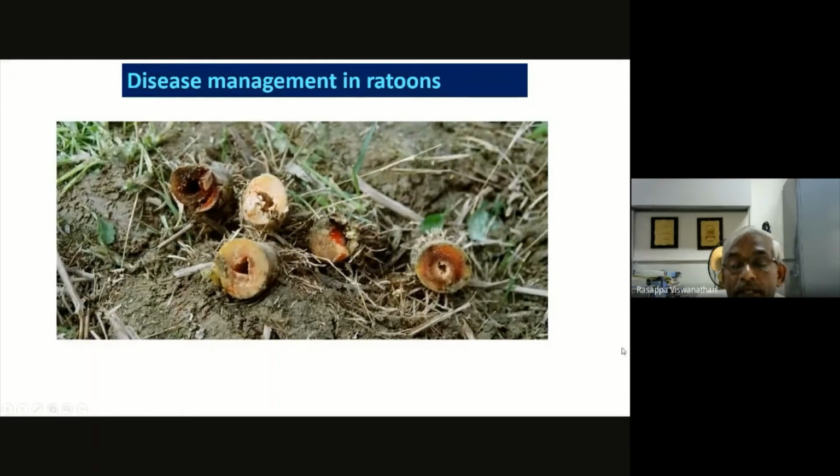And disease management in ratoons. Many of you, especially the agronomists, will agree that ratoon yield is poor in India. It is poor not because of anything else. The variety has equal potential to give plant and ratoon crop yield, but only we make the ratoon a poor yielder.